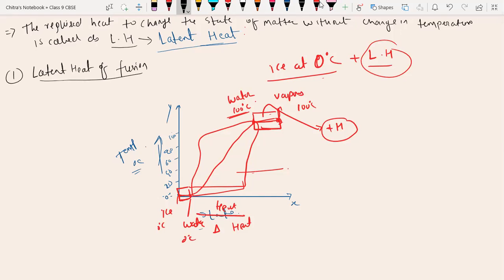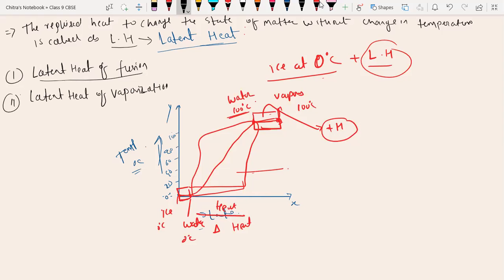If it is used for the conversion of liquid into gas, then it is called as latent heat of vaporization. Latent heat of vaporization. Understood, beta?